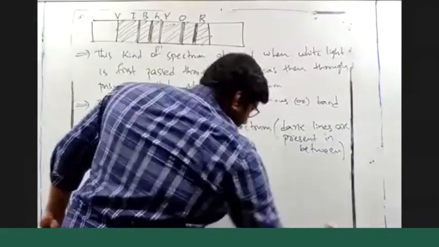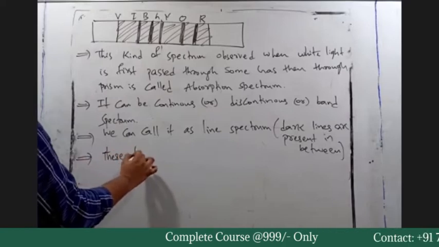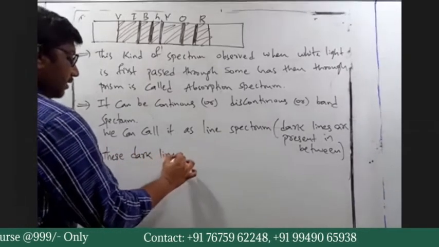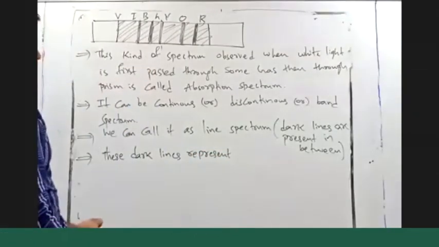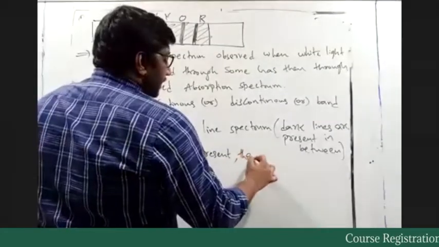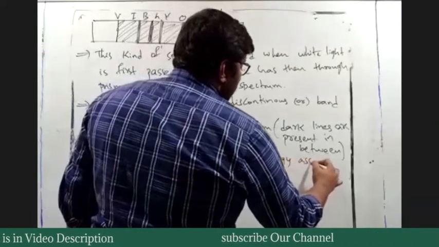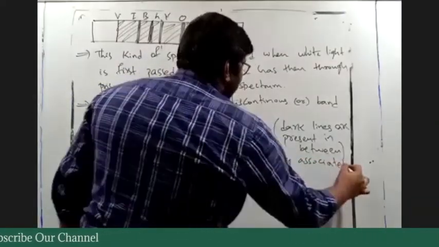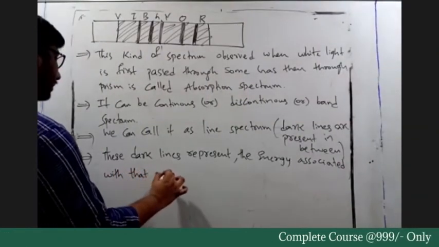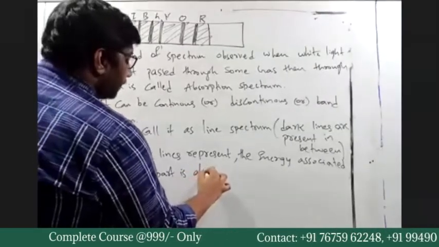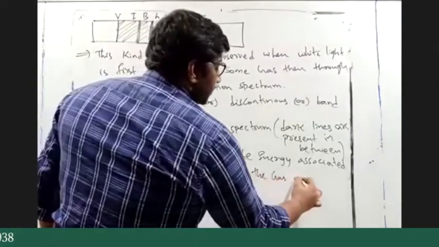Now another important thing. These dark lines represent that the energy associated with that wavelength is absorbed by the gas molecules.